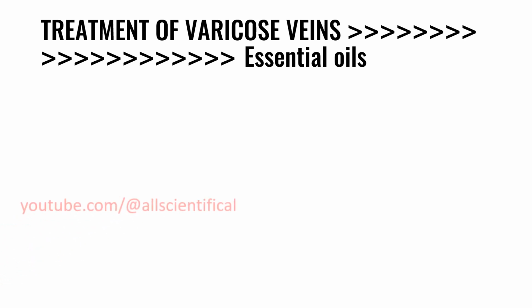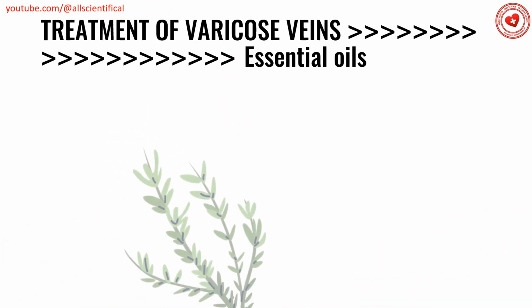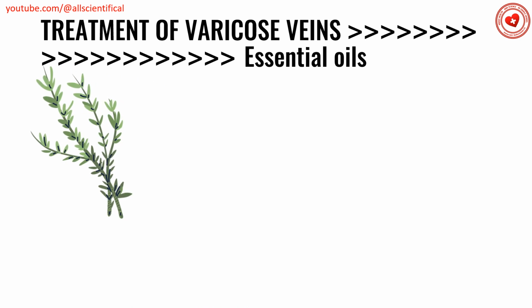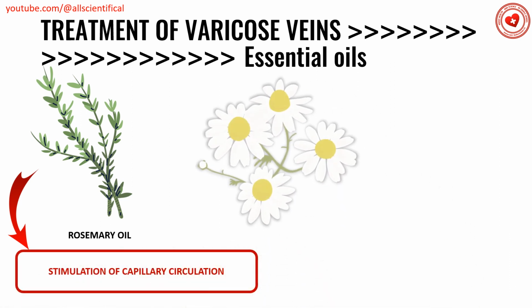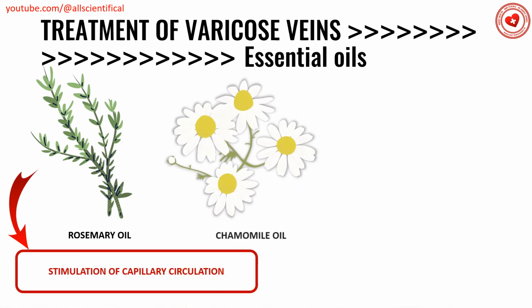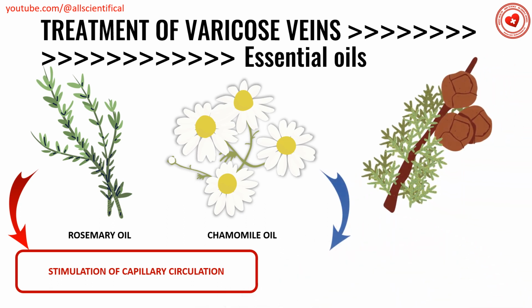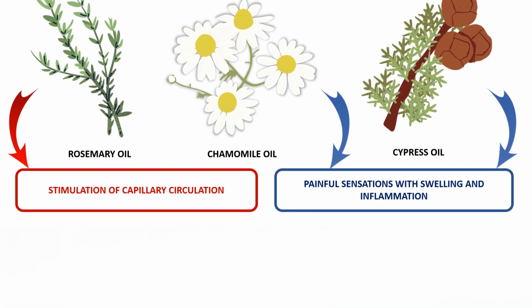Treatment of varicose veins: essential oils. For varicose veins, you can use various essential oils. The most used for this disease are rosemary oil, cypress oil, and chamomile oil. Chamomile and cypress oils can eliminate painful swelling and inflammation. Massage with rosemary oil improves a patient's condition by stimulating capillary circulation.